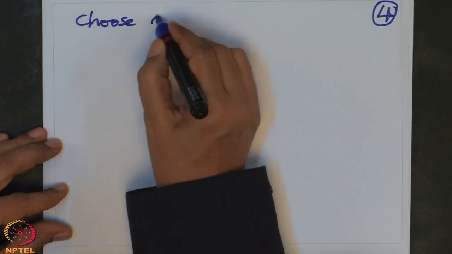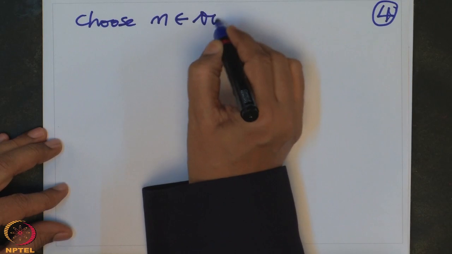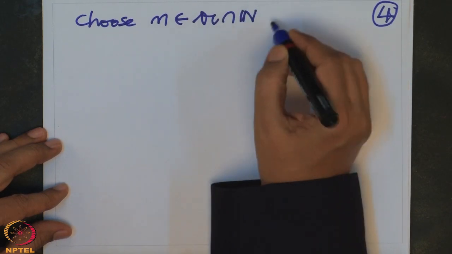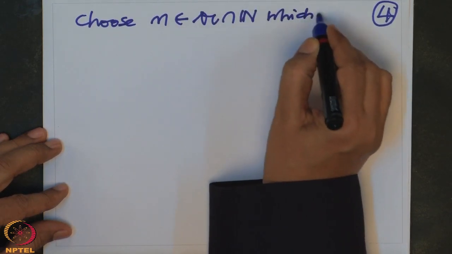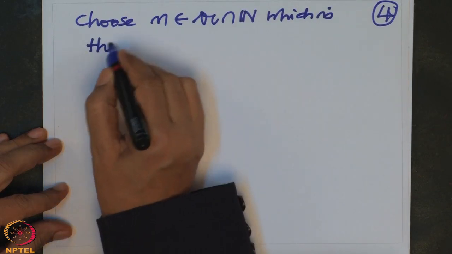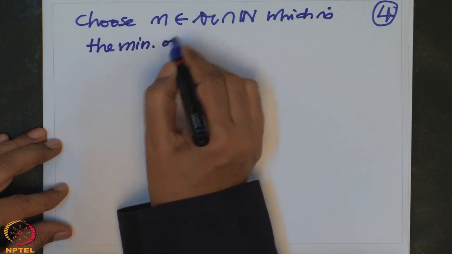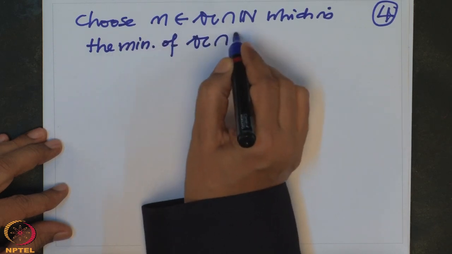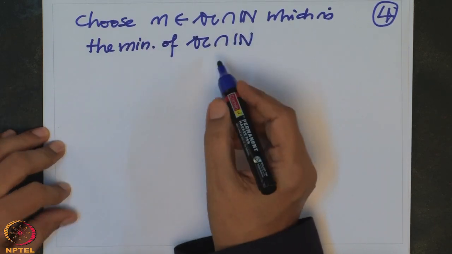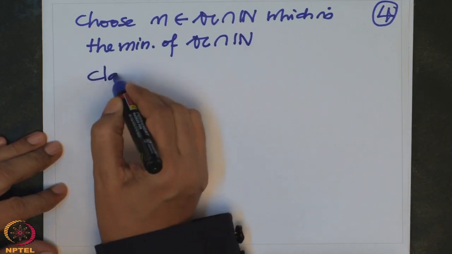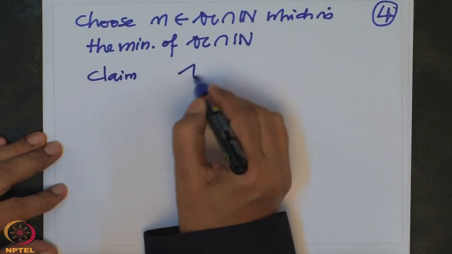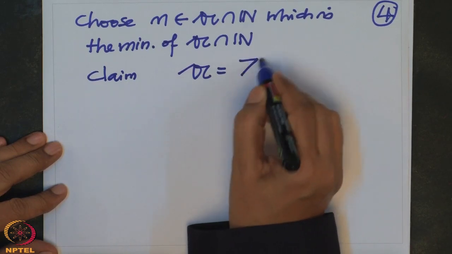So choose n in A intersection N, which is the minimum of A intersection N. And the claim is A is nothing but all Z multiples of n.